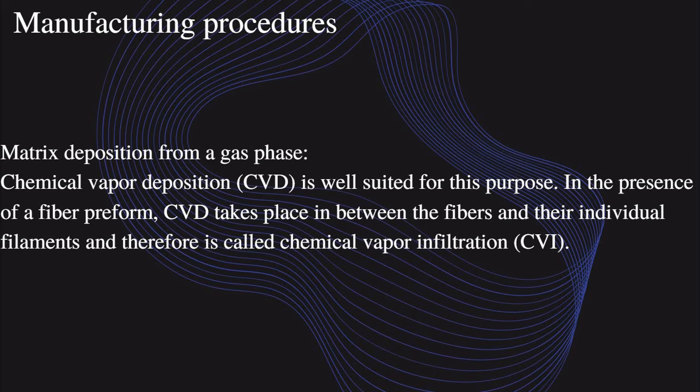So we make a composite material with the help of ceramic and fiber materials. Ceramic and fiber materials have a small gap between each material. Using chemical vapor deposition, we apply temperature and apply the chemical resins. It's joined together, gets the bond, and finally we get the ceramic composite material.